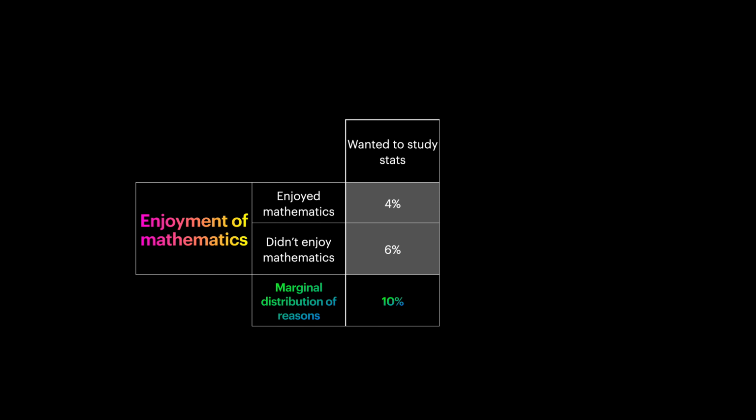So if we're looking at all of the students who wanted to study statistics, then in terms of probability, 100% of our options are going to be students who wanted to study statistics. And what we want to know is, of that 100%, what percentage enjoyed mathematics and what percentage didn't enjoy mathematics. And it's not going to be 4% of 100%. It's going to be 40% of 100% who did enjoy mathematics, and it's going to be 60% of 100% who didn't enjoy mathematics. So that's what we call a conditional probability. We say we condition on whether they wanted to study statistics or not.